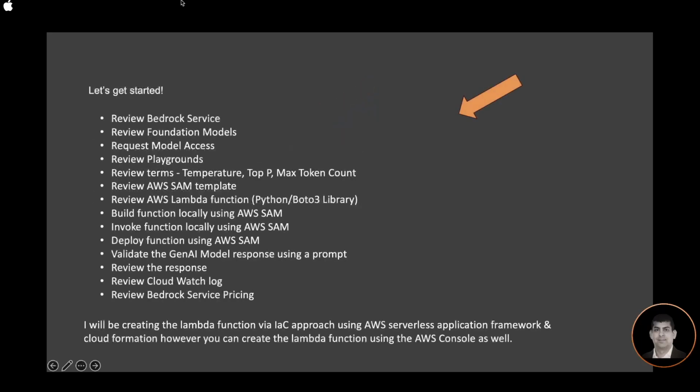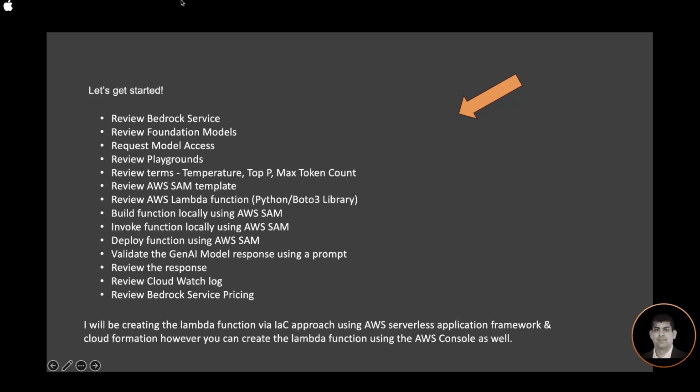Let's get started. We're going to review the Bedrock service, we'll review foundation models, we're going to request access to the model, we'll review the playground provided by AWS, and we'll review some key terms like temperature, top P, and max token count. We're going to review the SAM template and Lambda function, since we are using infrastructure as code, the AWS SAM framework.